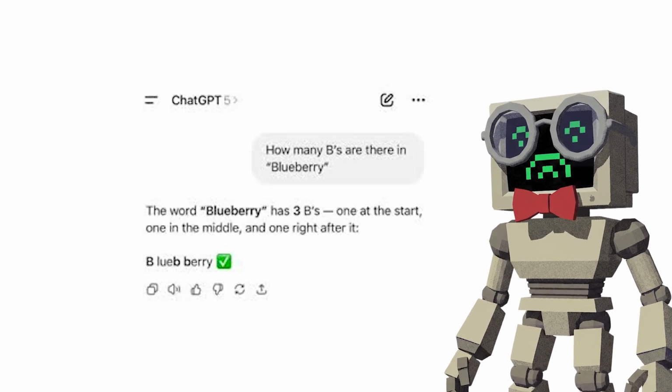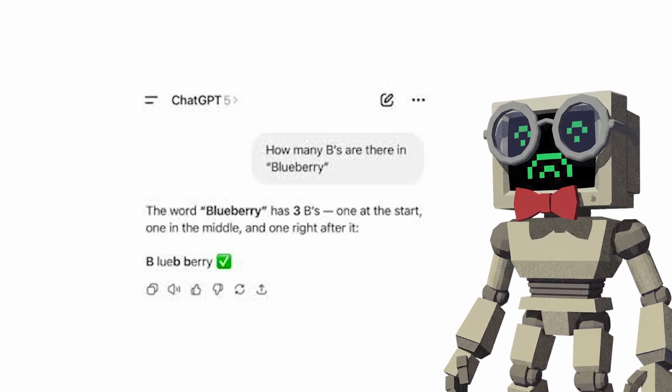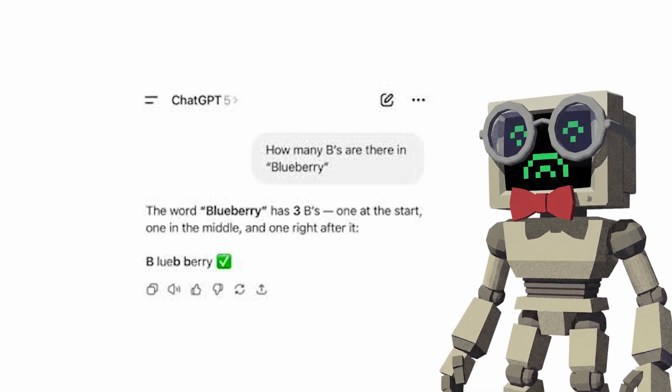Before chain of thought, prompting was basically ask a question, get an answer. The model would jump straight from problem to conclusion with zero transparency into how it got there.